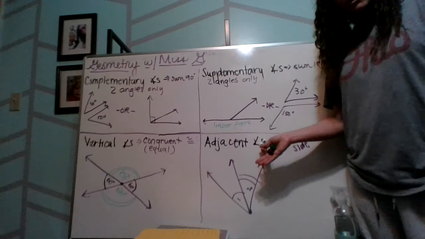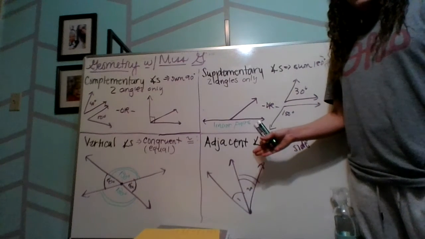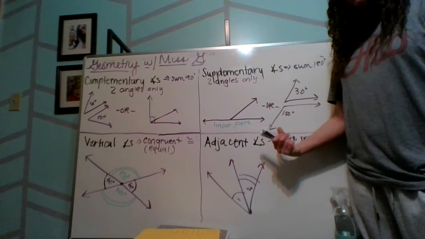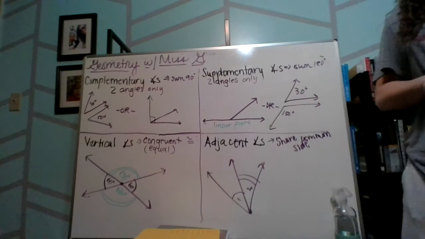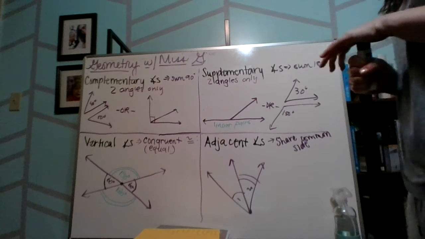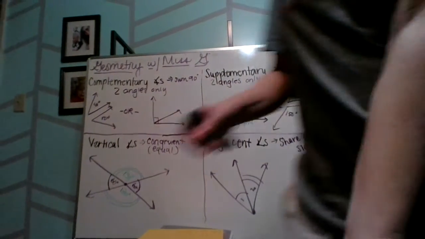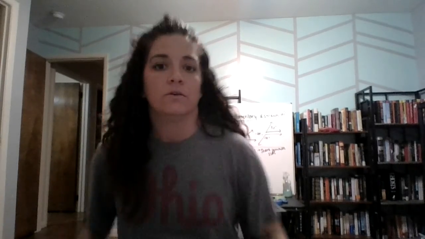There is an ed puzzle on there that I would really like you guys to do. There's a different guy teaching it, but I typed in all the questions that I wanted you to answer. They're all open-ended, but I like it better than multiple choice. It really lets me see if you're answering it correctly instead of guessing. And then after this, we're going to be moving on to our special angle pairs. So parallel lines cut by a transversal, and all those fancy ones that we move on to. And our end goal is to take a look at the triangle angle sum theorem again, and then use all of these angles that we have learned to solve some problems.